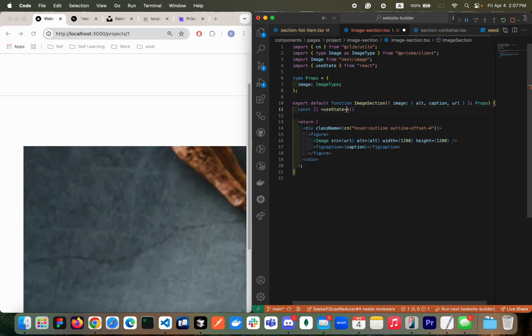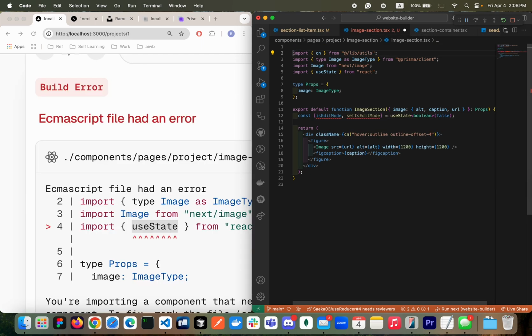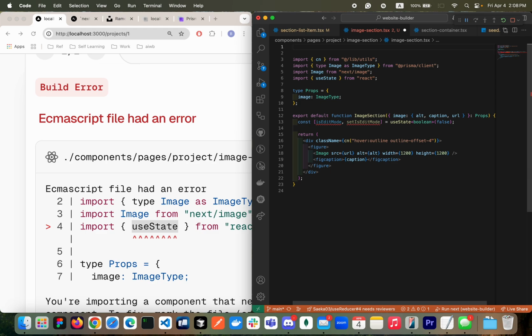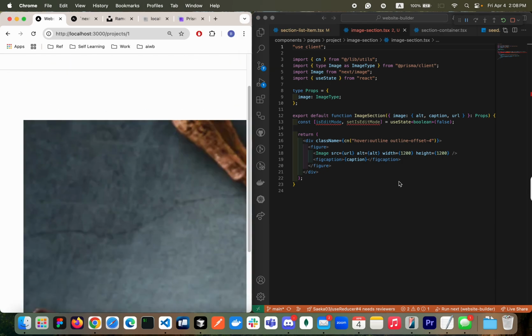This one will be holding boolean false. Name of the state will be isEditMode, and setIsEditMode. Since we're using the useState, we gotta make it a client component. Client, then this error should go away. Looking good. Now it's not a button yet.